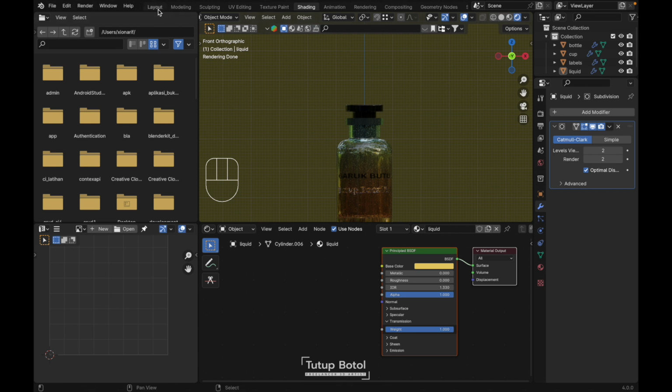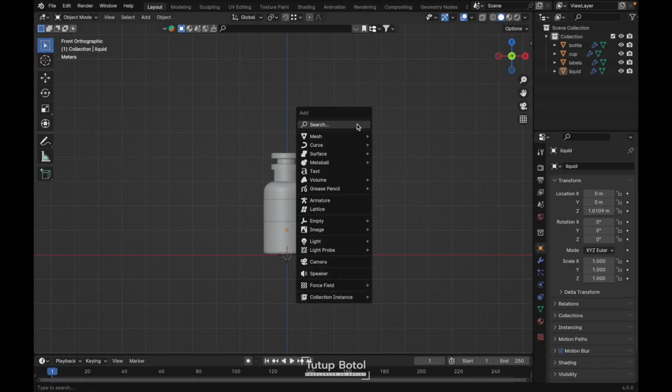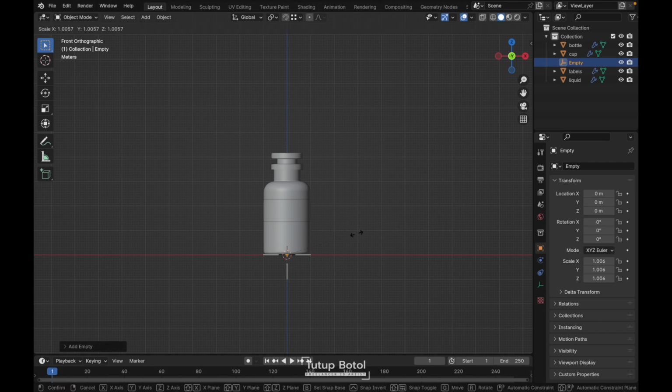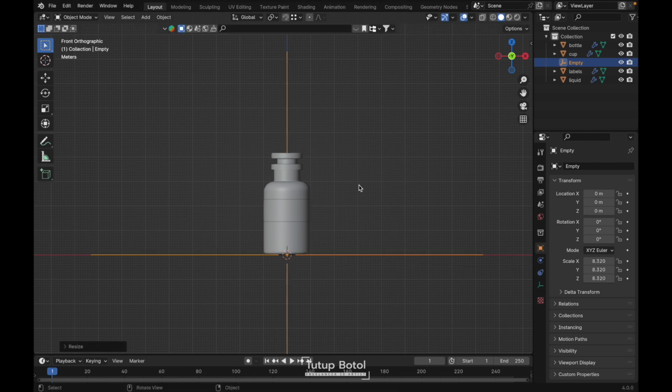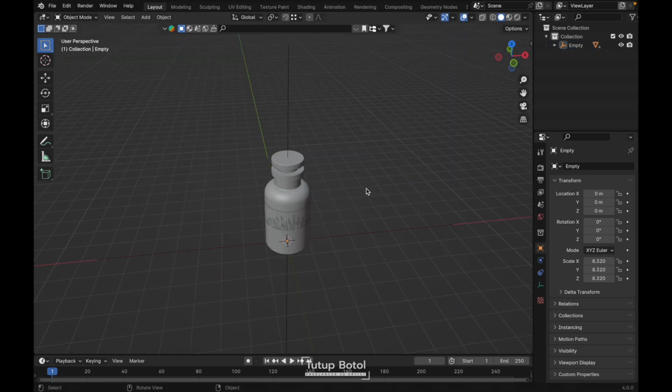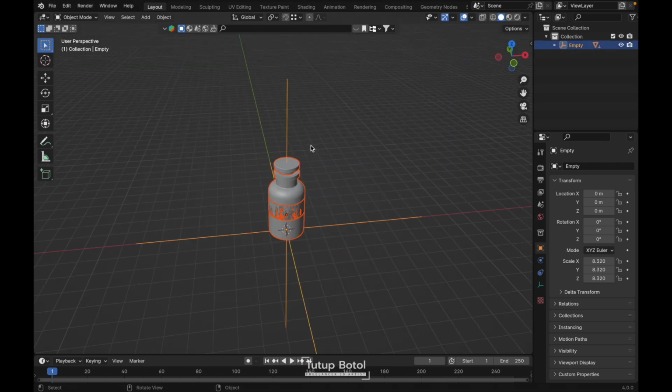Now let's go back to the layout. Press Shift A, Empty, add a plane axis. Press S to scale it. Press A to select everything. Press Ctrl P, set parent, object keep transform. Just like this. And press M, new collection, just name it bottle.